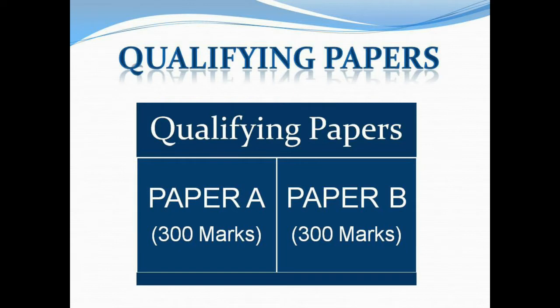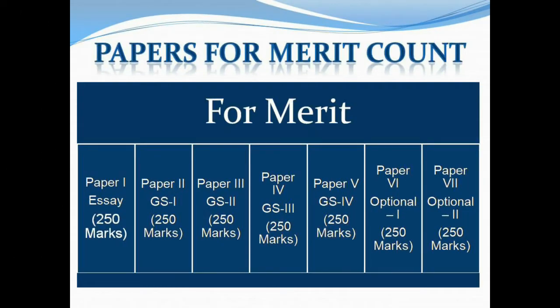In these language papers, types of questions asked include essay, reading comprehension, precise writing, translation, grammar and basic language usage. And the papers counted for merit are 7 papers. Paper 1 Essay, Paper 2 General Studies 1, Paper 3 General Studies 2, Paper 4 General Studies 3, Paper 5 General Studies 4, Paper 6 Optional 1, Paper 7 Optional 2. All carry 250 marks each.